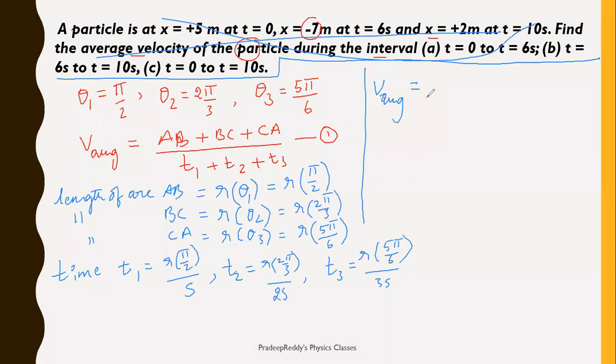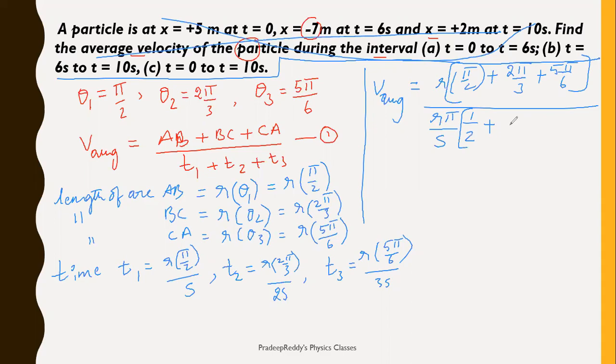AB can be written as R into pi by 2. R I can take common, plus 2 pi by 3 plus 5 pi by 6, divided by total time taken. In the total time taken I am taking R pi divided by 6 common from all these terms. So finally it will be S R pi divided by S, what remains is 1 by 2 plus what remains will be